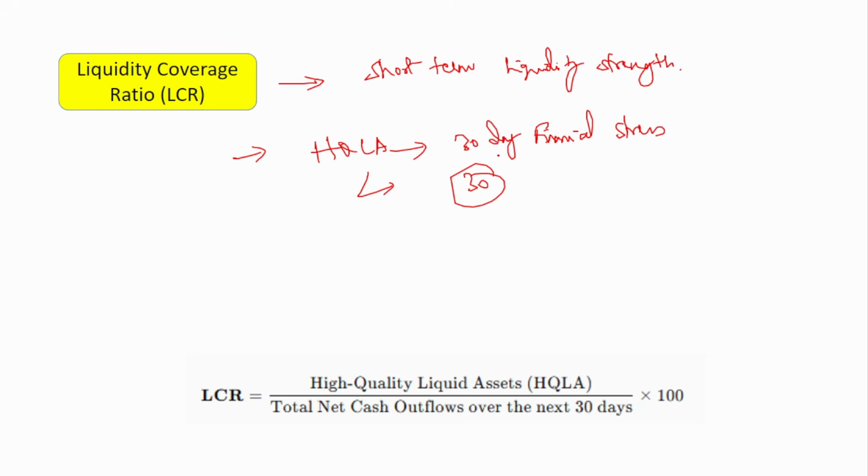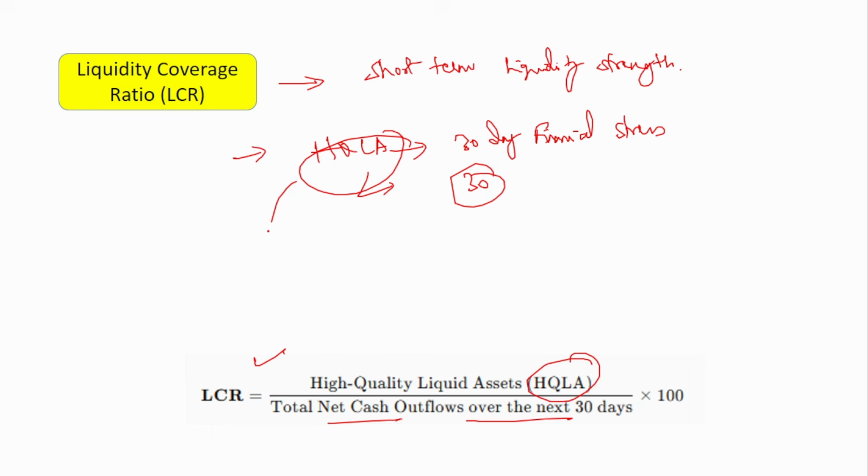So here, this is the formula for LCR. LCR is equal to high quality liquid assets divided by total net cash outflows over the next 30 days, into 100. So whatever net cash outflow is expected in the next 30 days is that amount available with the bank, that too in the form of high quality liquid assets.